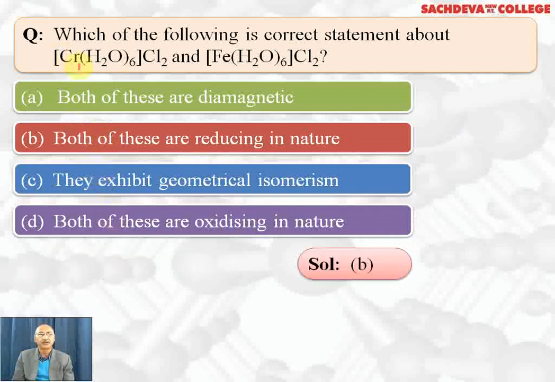The reason: here chromium is in the +2 oxidation state, which is unstable. It will try to lose one more electron and change to chromium +3. So it is reducing in nature. It will act as a reducing agent because it is losing an electron. Here also we have the ferrous ion, which will change to the ferric ion, so it will be reducing in nature. Because ferrous ions are unstable, ferric ions are stable.